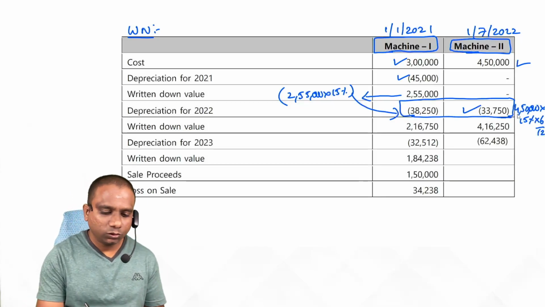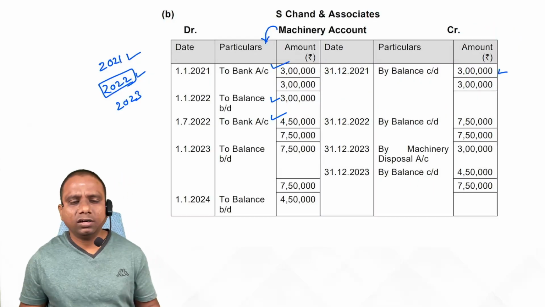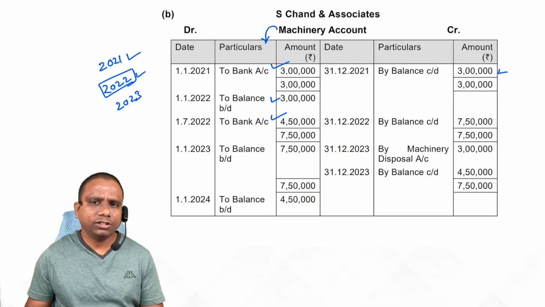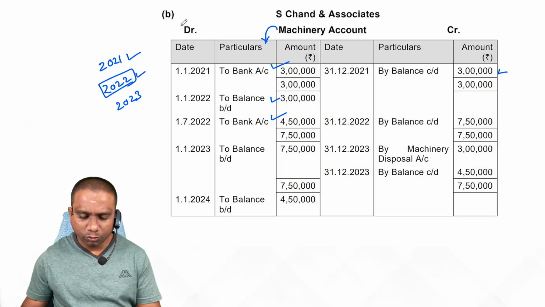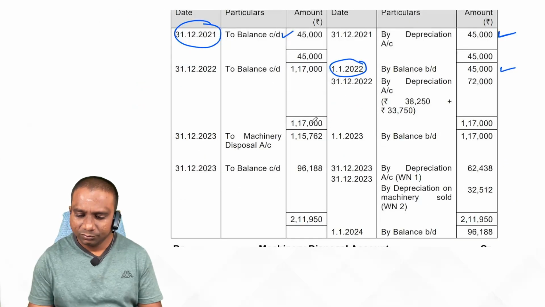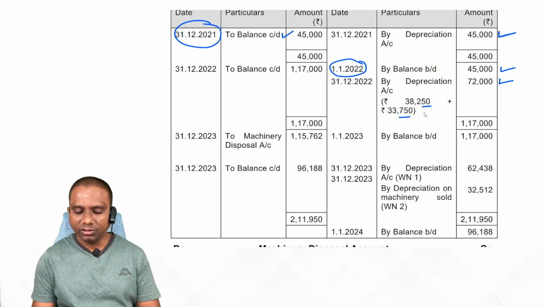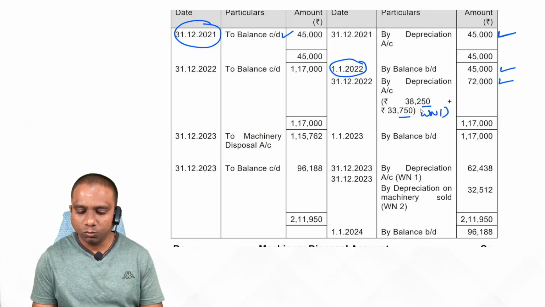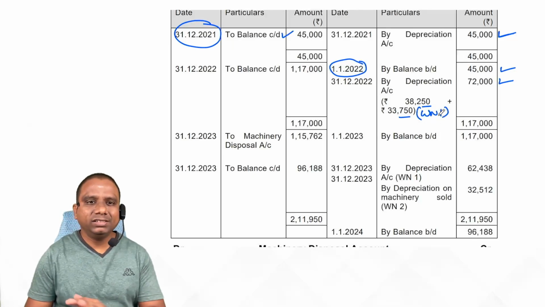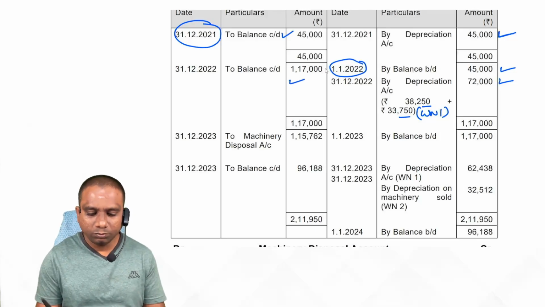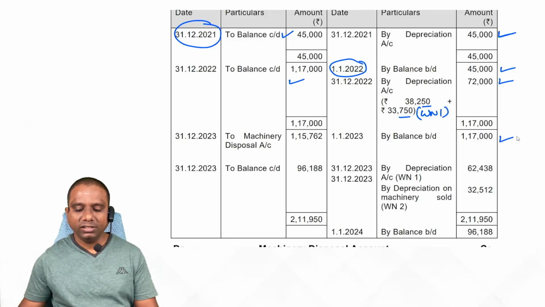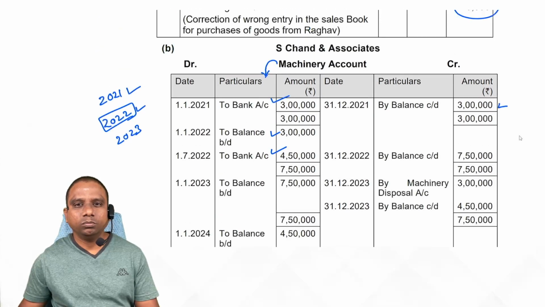Is it clear, students? So write down the entry. What is the entry here? We record depreciation account debit to provision for depreciation account. So go to provision for depreciation account. By depreciation 72,000, 38,250 and 33,750. If you want, you can write here. For this year, this account is balanced. So balance c/d, balance b/d. Machinery account also balanced.